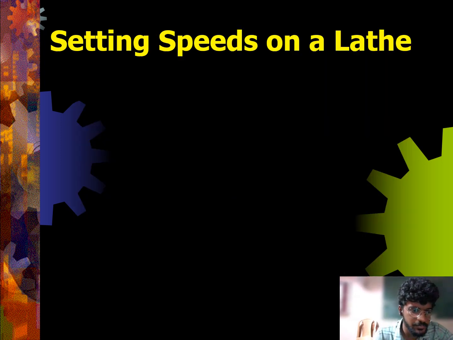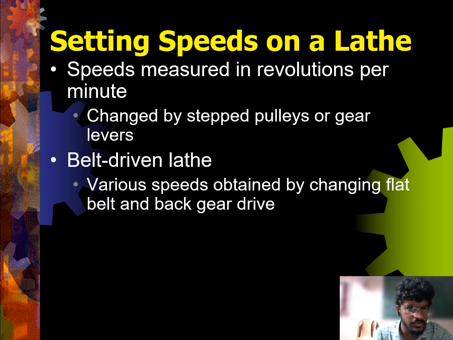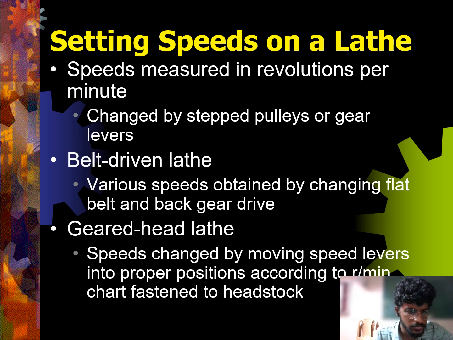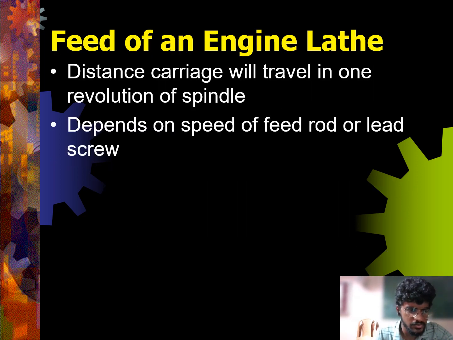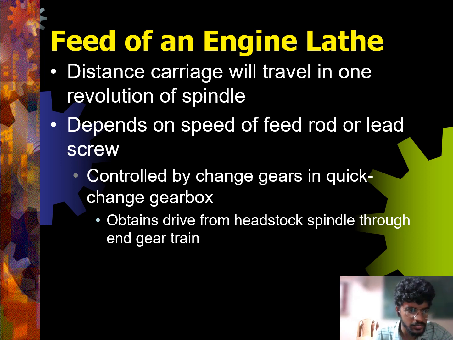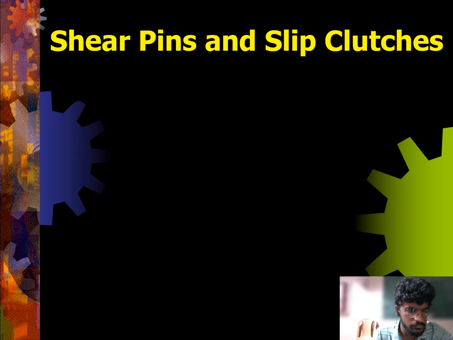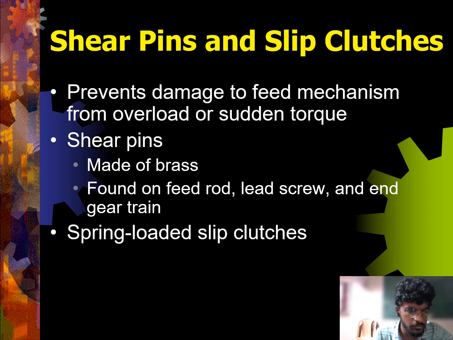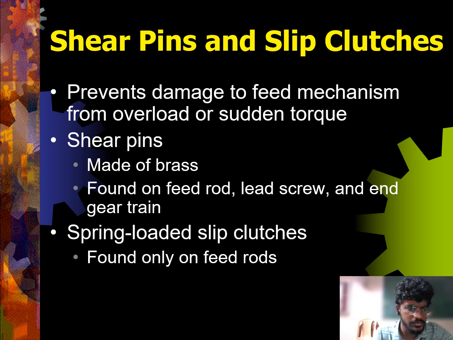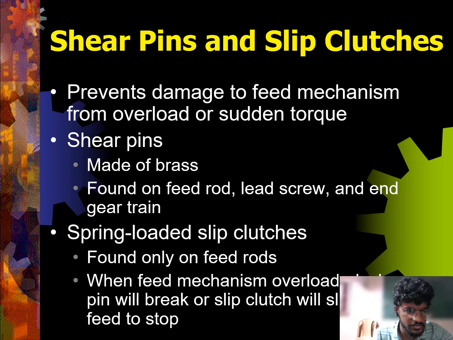In profiling, the cut can be varied with regard to cutting depth, feed, and speed. External grooving, the outer diameter of the workpiece is increased. Facing is an operation of reducing the length of the workpiece. Drilling is the operation of producing a cylindrical hole in a workpiece. Boring is the operation of enlarging a hole. Reaming is the operation of finishing and sizing a hole which has been previously drilled or bored. Knurling is the process of embossing a diamond-shaped pattern on the surface of a workpiece. Chamfering is the operation of beveling the extreme end of a workpiece.